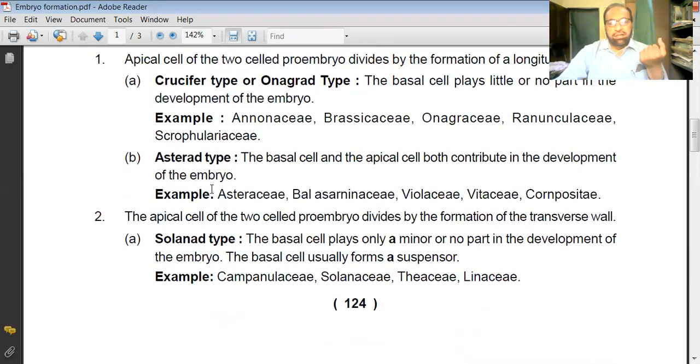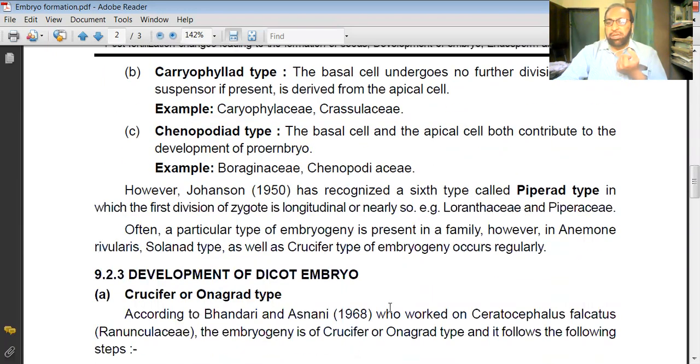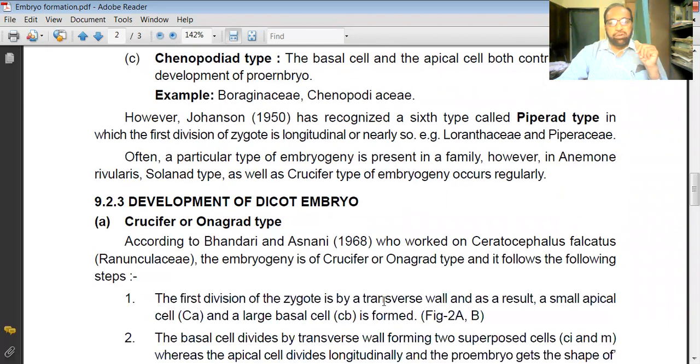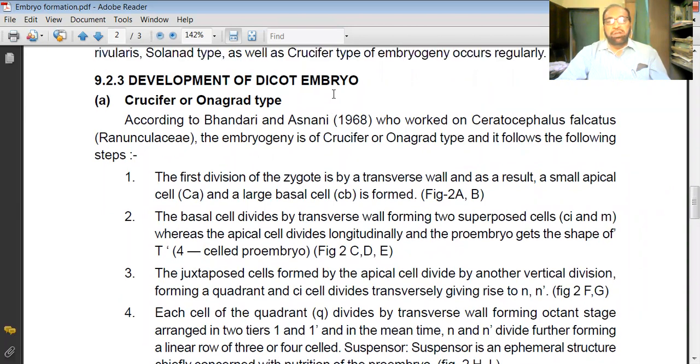Then, on the basis of the apical cell, there are the solanad type, and these three types: caryophyllad type and chenopodiad type. However, we are not supposed to study these. We are supposed to study this crucifer type of formation of the dicot embryo, and that is our part of study, and that we are supposed to study in detail.